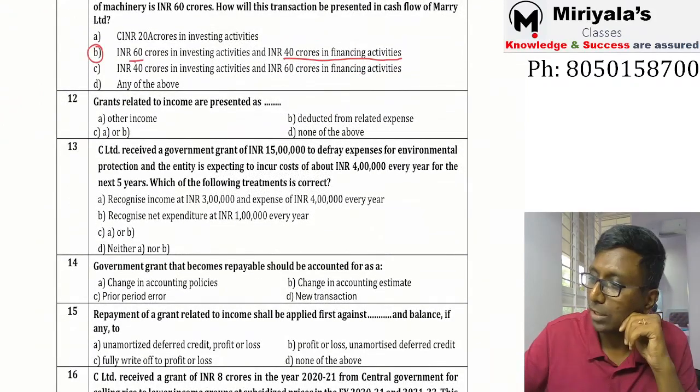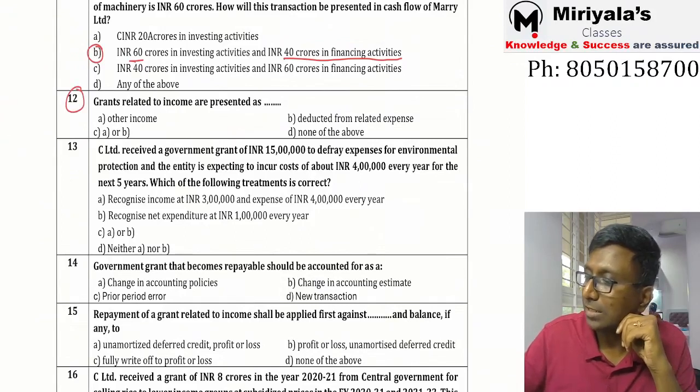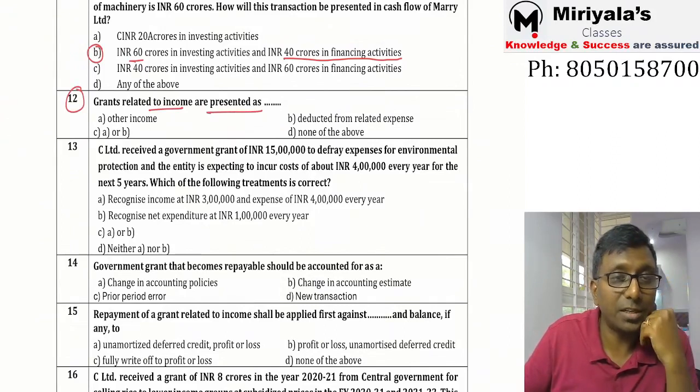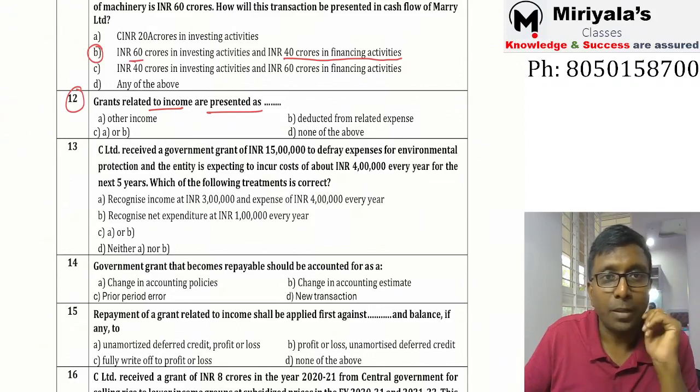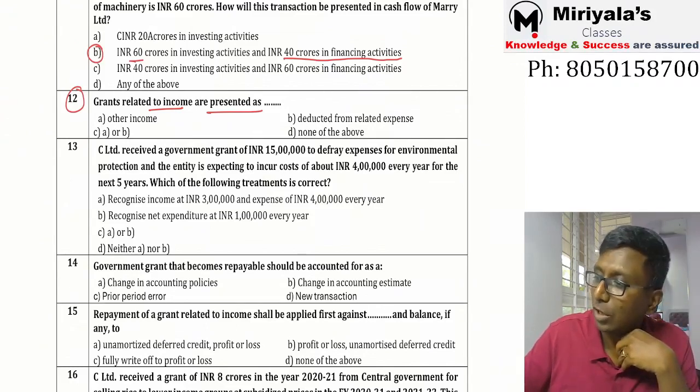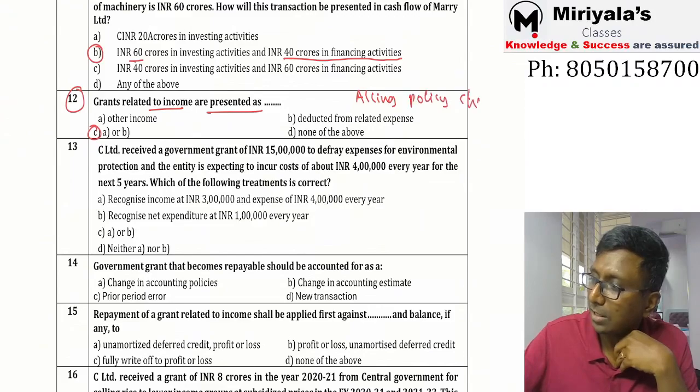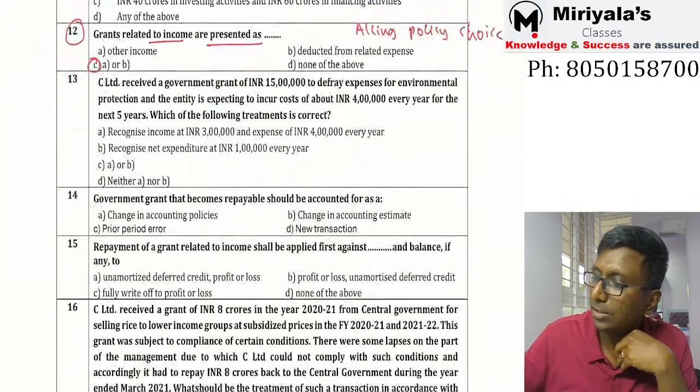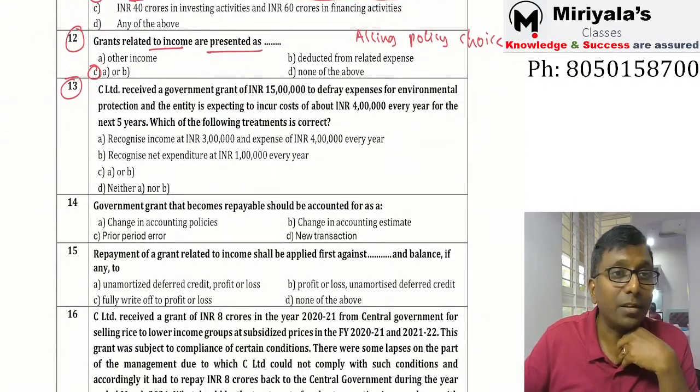So let's go to the 12th bit. Government grants related to income are presented as: other income, deducted from the relevant expenses, A or B, or none of the above? It is C. Exactly. We spoke about this just now. This is nothing but accounting policy choice. Perfectly all right. 13.